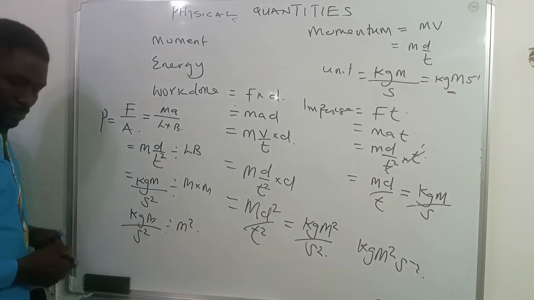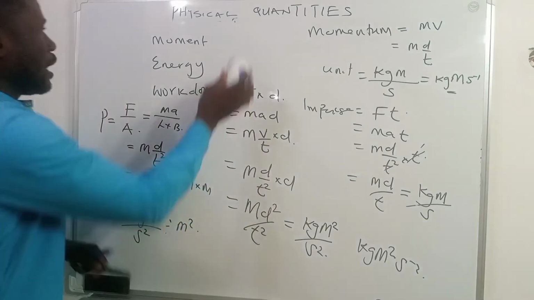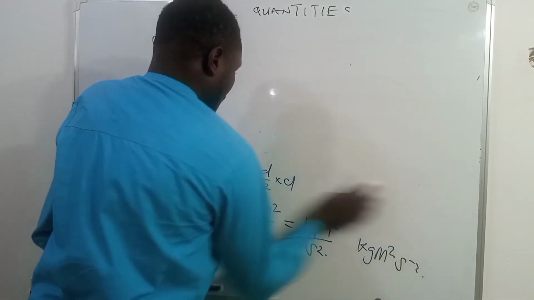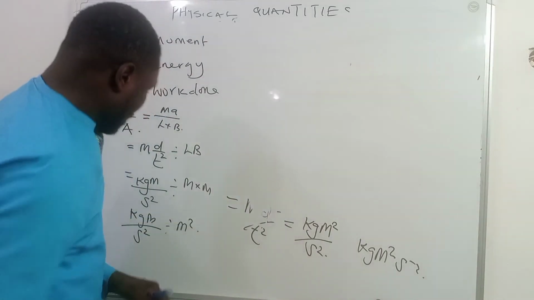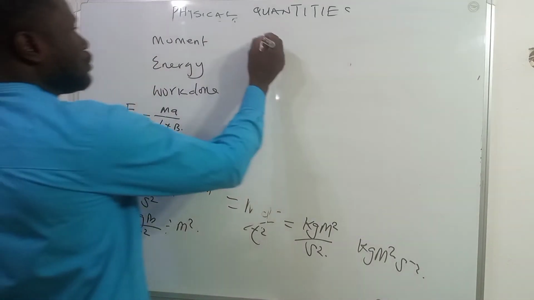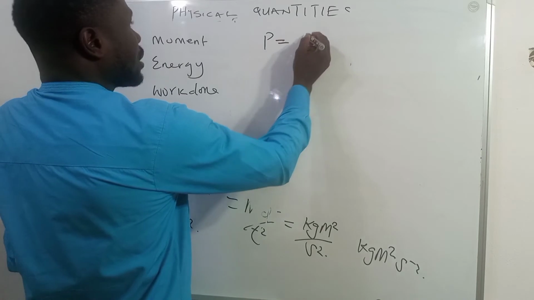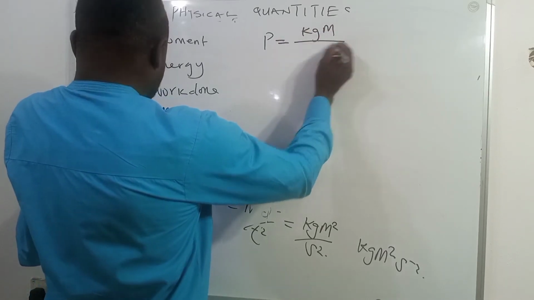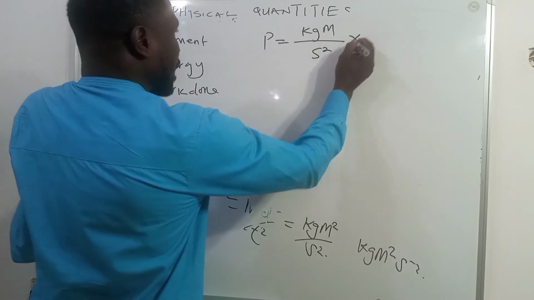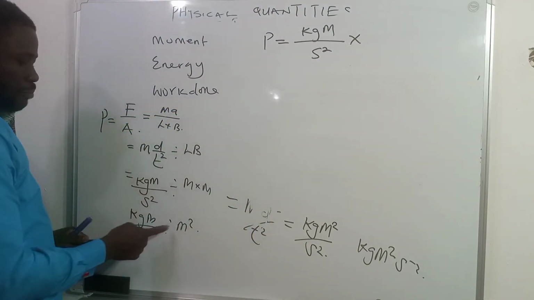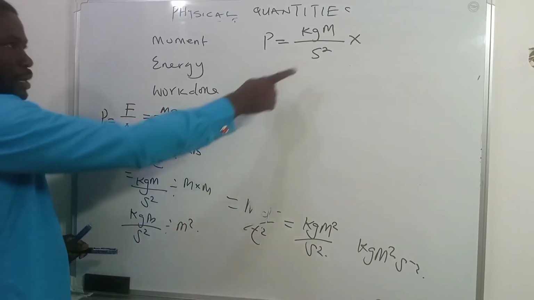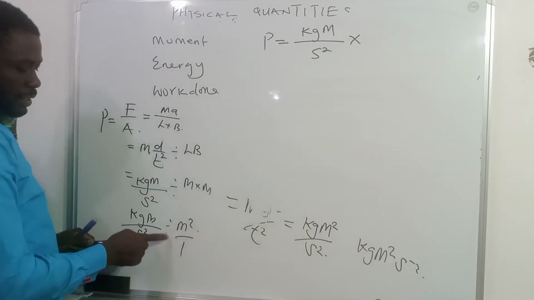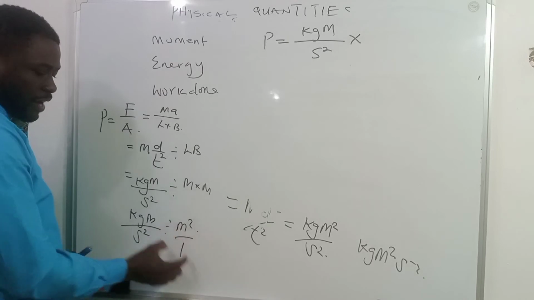And if you simplify this further, we can say that power is equal to kilogram meter per second square times, now we are replacing the division sign with a multiplication sign. Of course, you know that the fraction after the division sign is divided by 1.